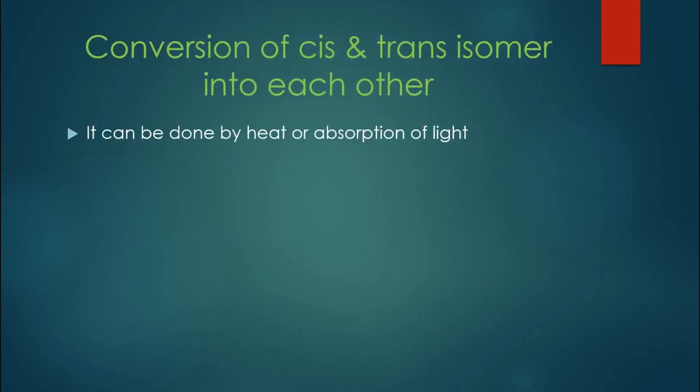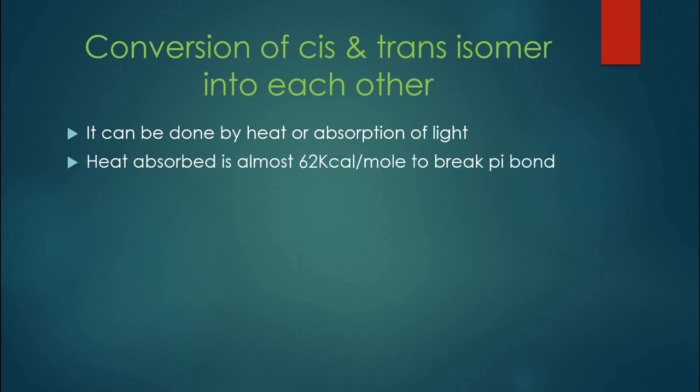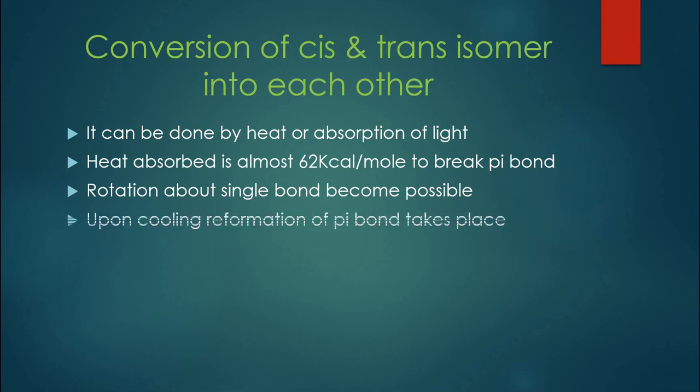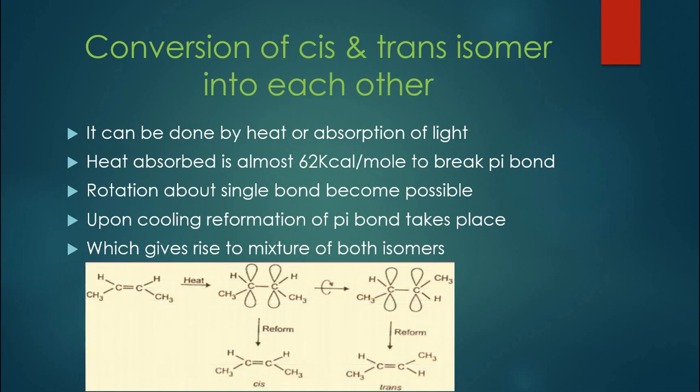Now let's see how we can convert the cis isomer into the trans isomer. Both can be converted into each other. It can be done simply by absorption of heat or light. Usually 62 kilocalories per mole of energy is required to break a pi bond. Once the pi bond is broken, the whole molecule can rotate about a single bond, and the cis isomer or the trans isomer will be converted into the other isomer. Upon cooling, the reformation of the pi bond will take place, which will give rise to a mixture of both isomers. It is shown in your book in this diagram, where a cis isomer is being shown.